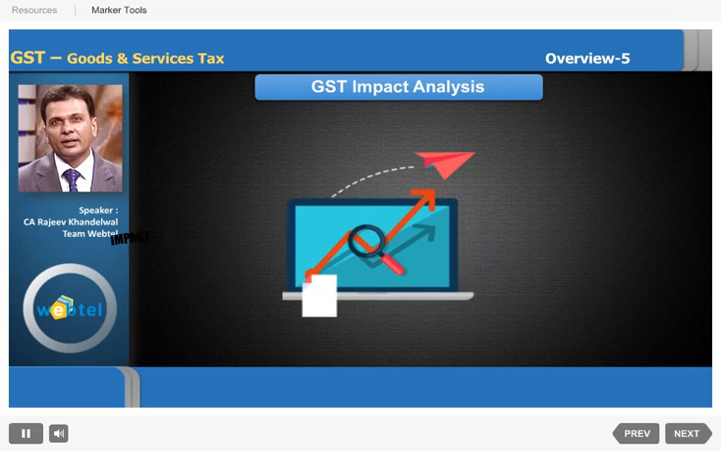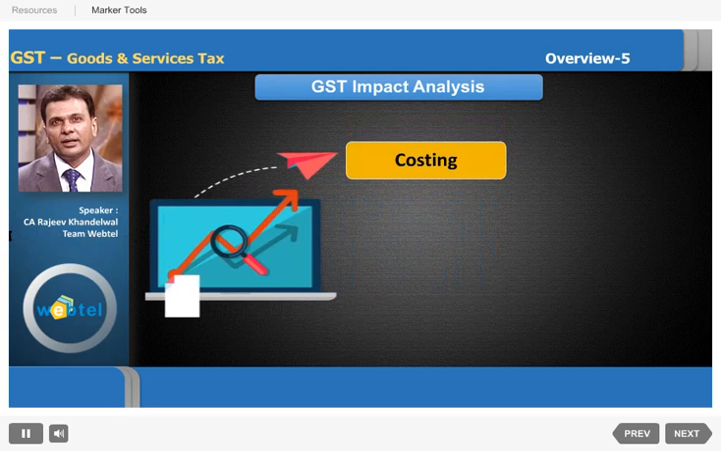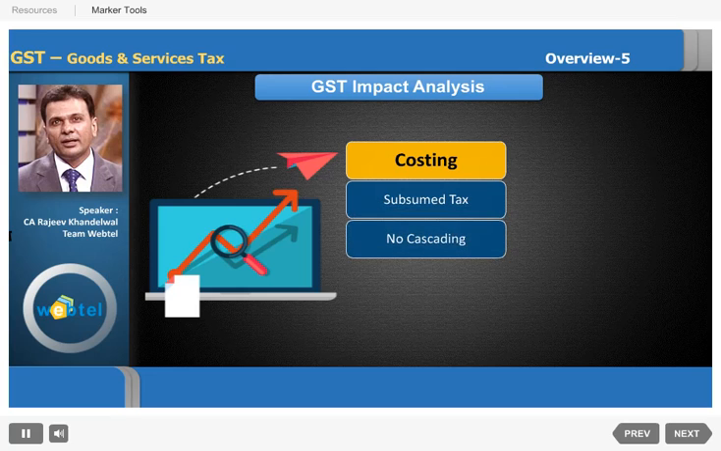First of all, costing. As you are aware that several taxes will be subsumed in GST, and it is because of that there will be a single tax GST now, except for those taxes which will still be levied and which have not been subsumed in GST. And obviously the cascading effect of taxes will not be there. The tax on tax that we were paying prior to GST will not be there. So obviously this will result in lower amount which will be available to the user or the consumer. So obviously the costing will come down.